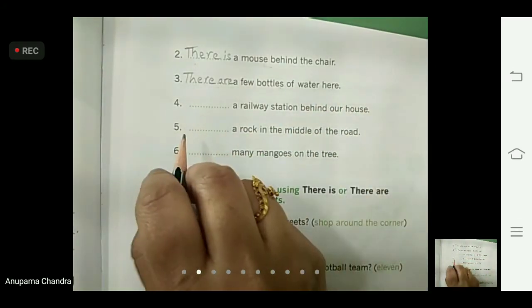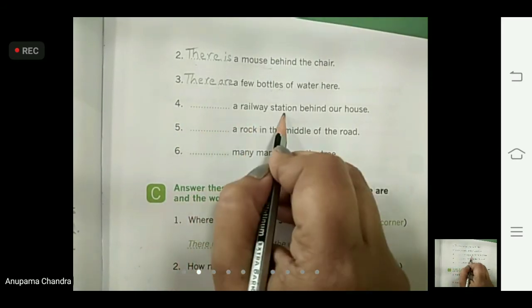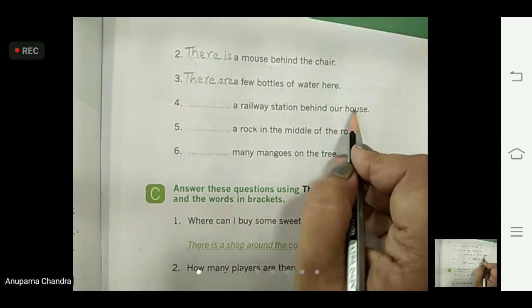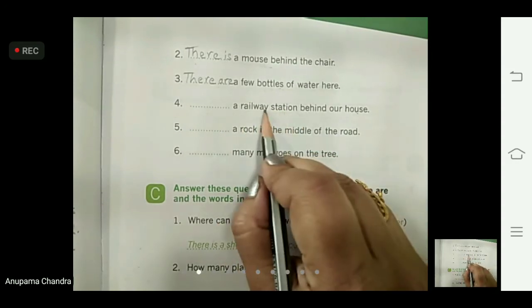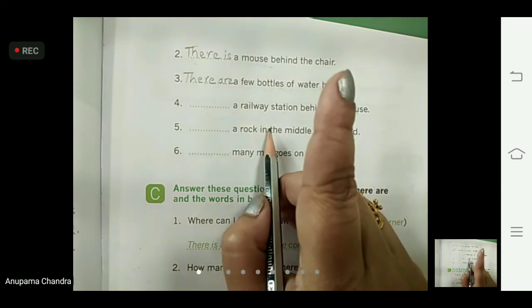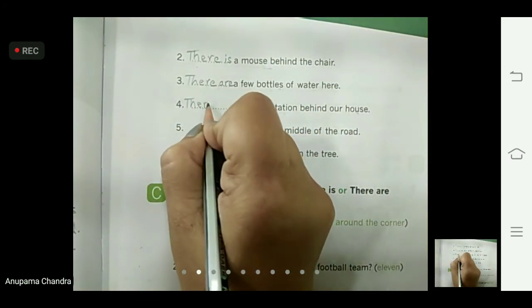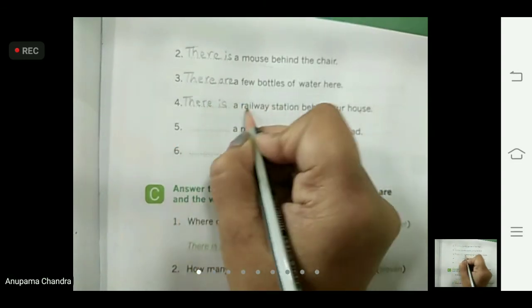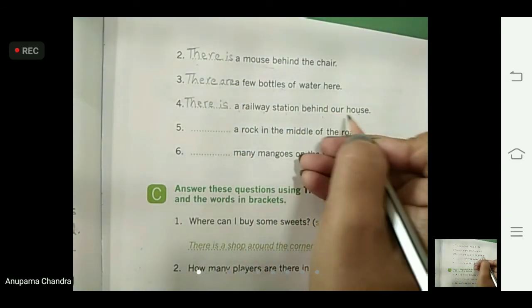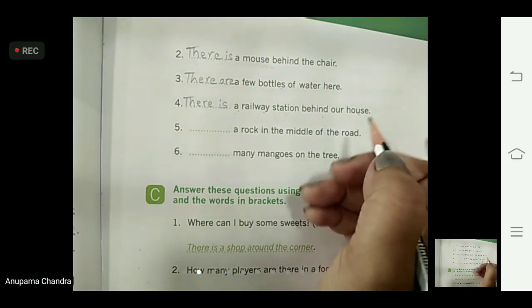Okay. And the fourth one. Dash a railway station behind our house. A railway station. Can you see any S over here? No. A railway station means one railway station. So we'll write here, there is a railway station behind our house, because there is only one railway station.